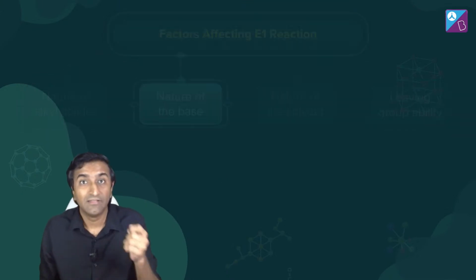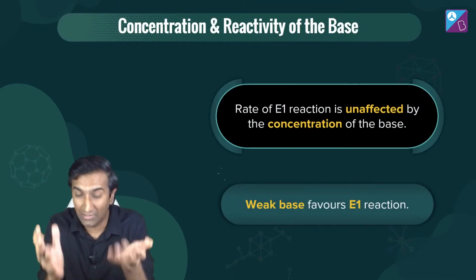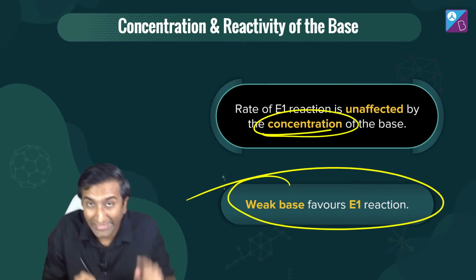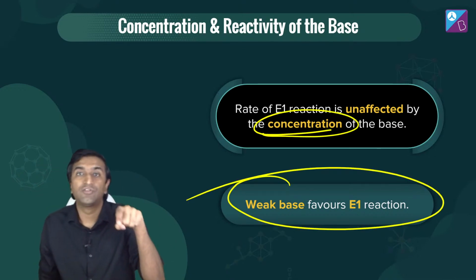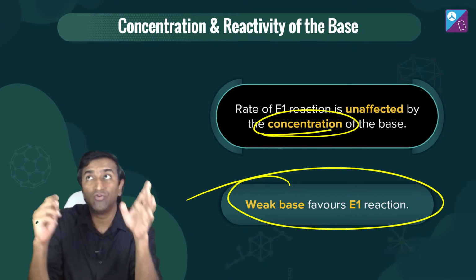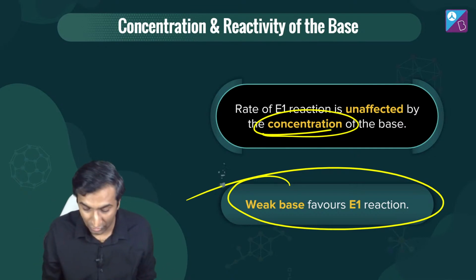What about nature of the base? The base has to be weak. This is important. It's unaffected by the concentration, but it's weak. If you put in a strong base, it could go to E2 or SN2. And how do you decide between E2 and SN2? I'll tell you that, very soon.